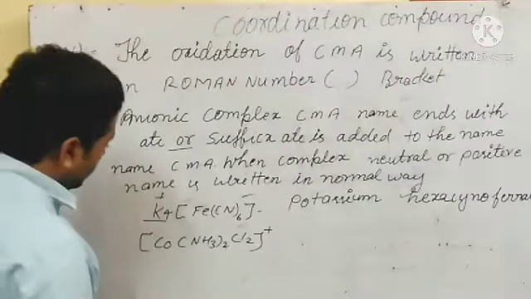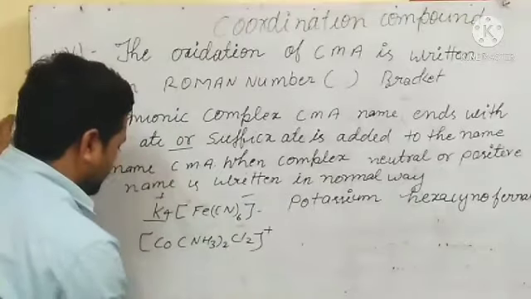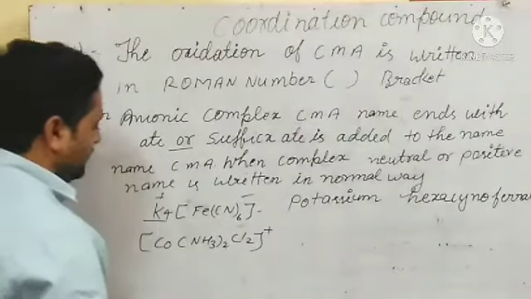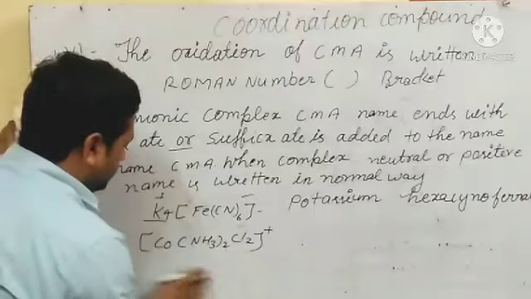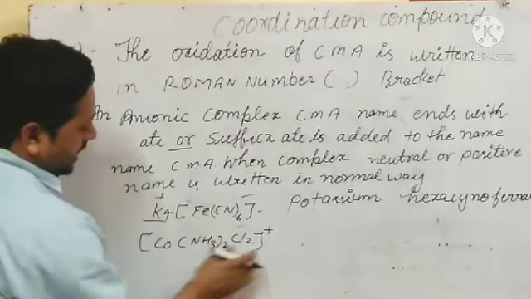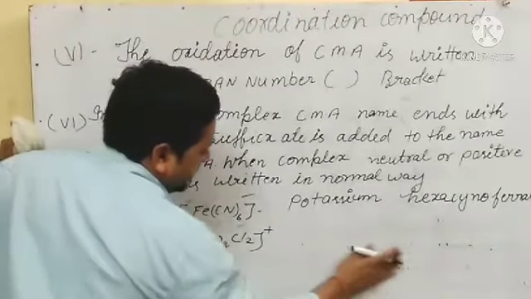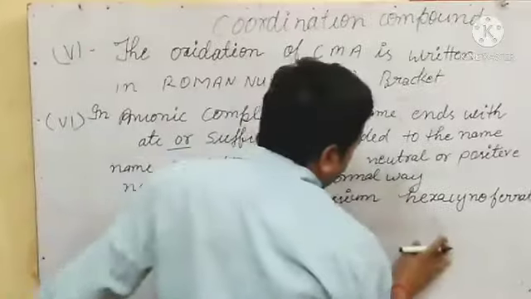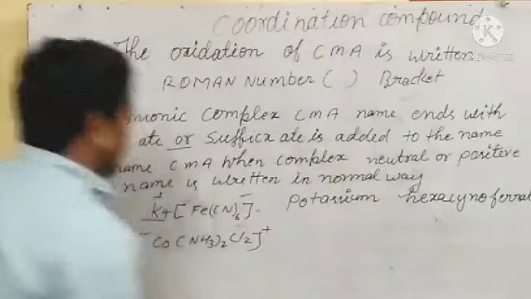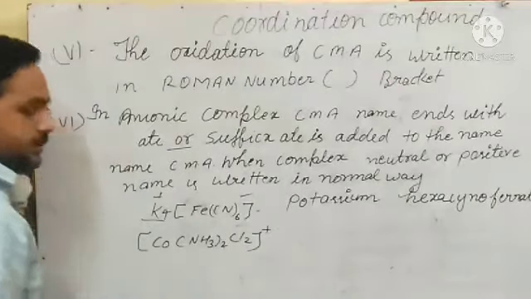Okay, so here, what is the name of this one? Here this is the positive portion only, so we will start writing the name. In the positive portion, in coordination compounds, we always write the names of ligands in alphabetical order. So here, what is there? NH3 and Cl2.